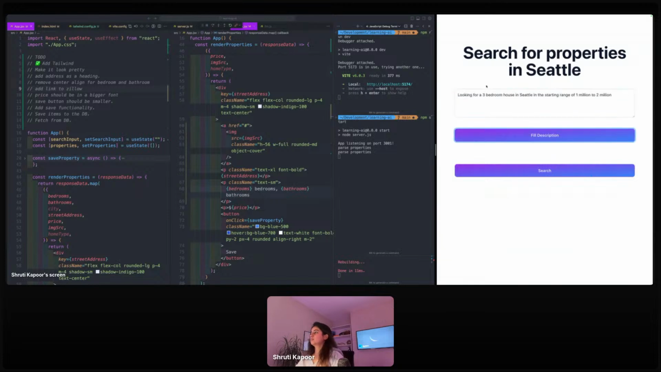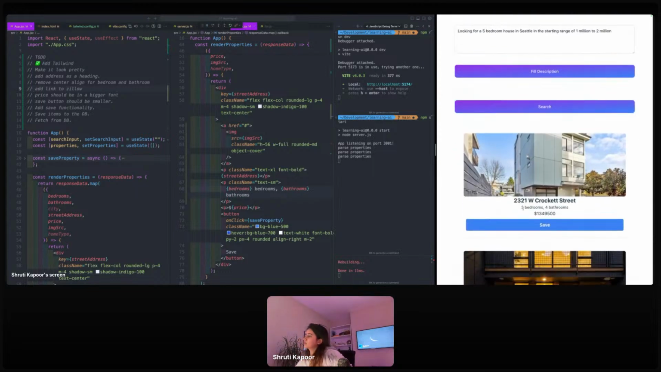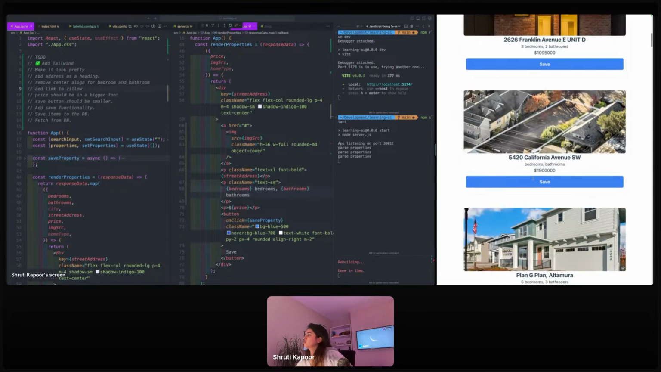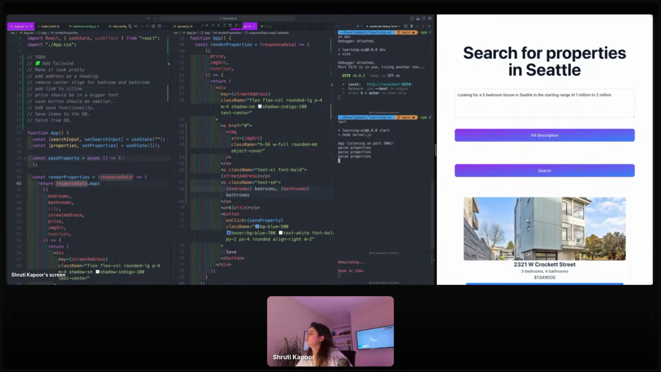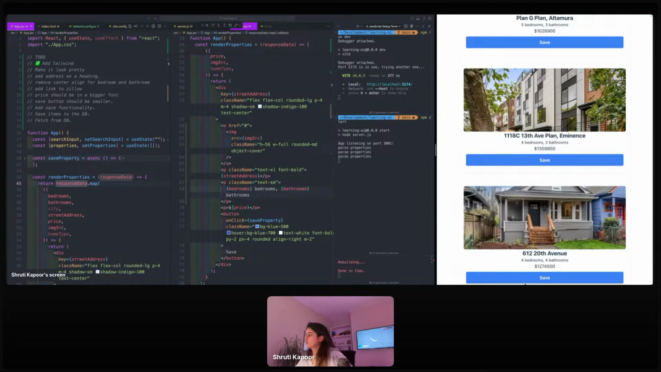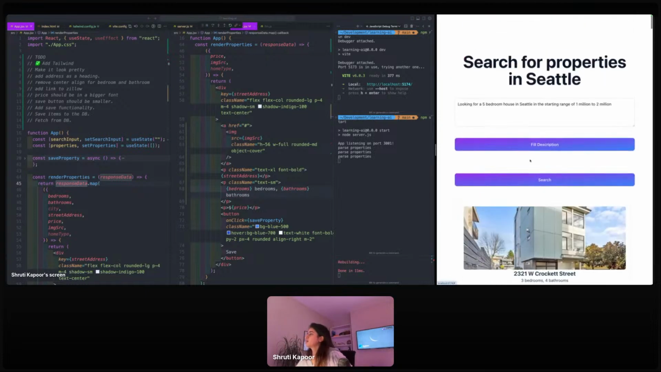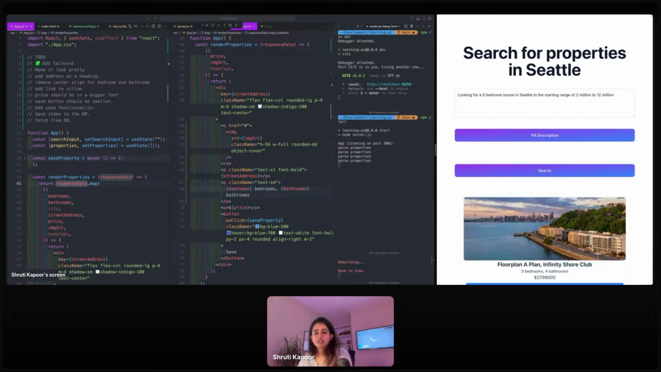Okay, fill description, looking for a 5-bedroom house. Let's see if it works. It's still looking for 3-bedroom house, which is weird, but we'll see why that's happening. Five bedrooms is here, which is good. Four bedrooms. Maybe my range is small. In the range of 2 million. Properties are expensive in Seattle. Search. Tailwind is the best.